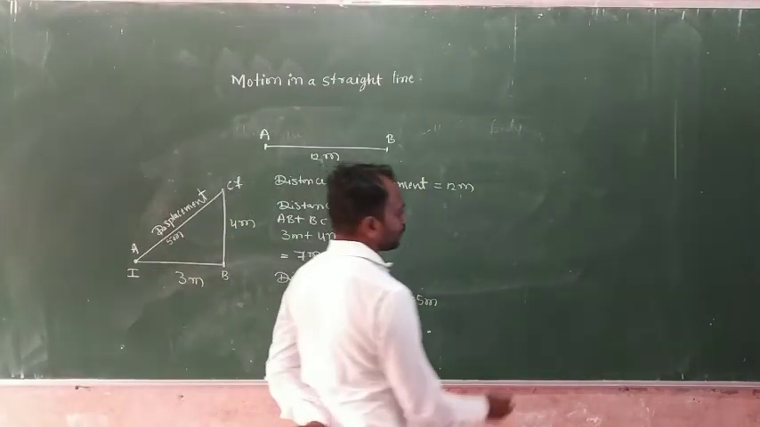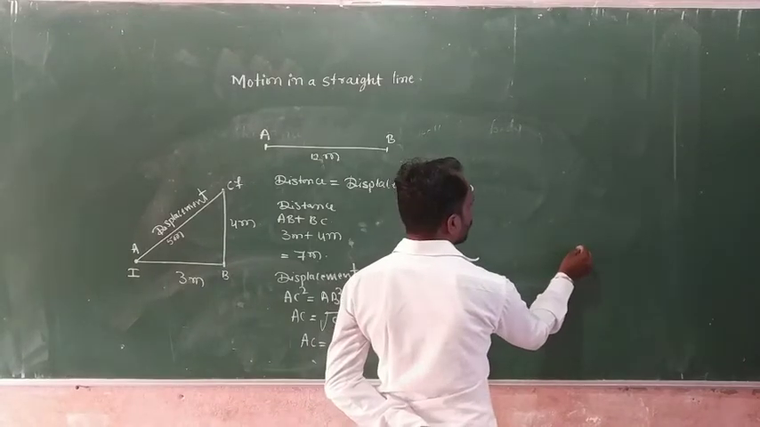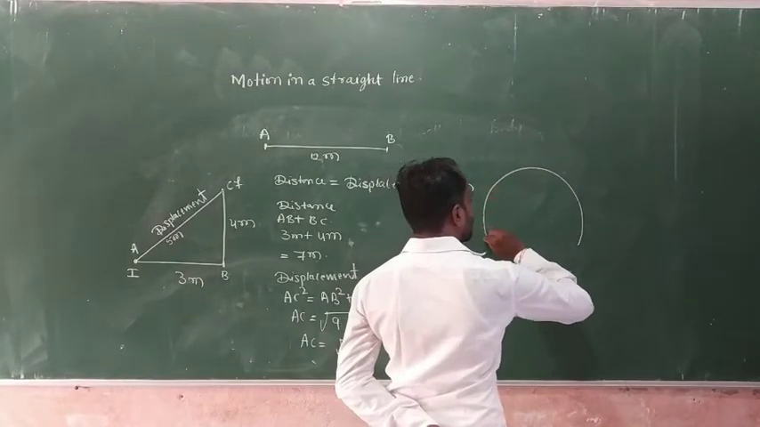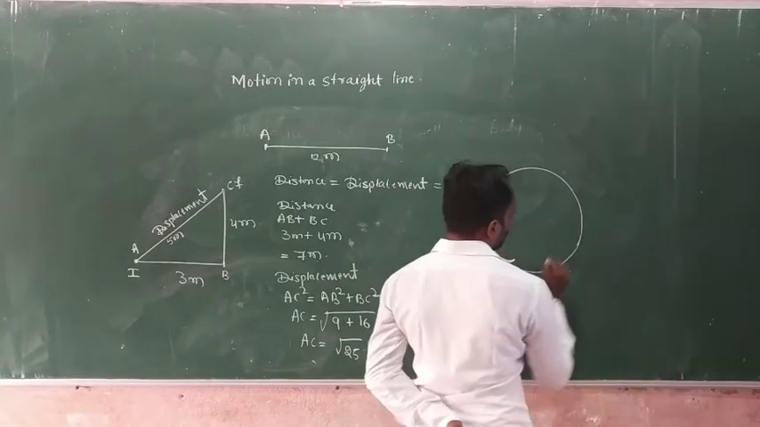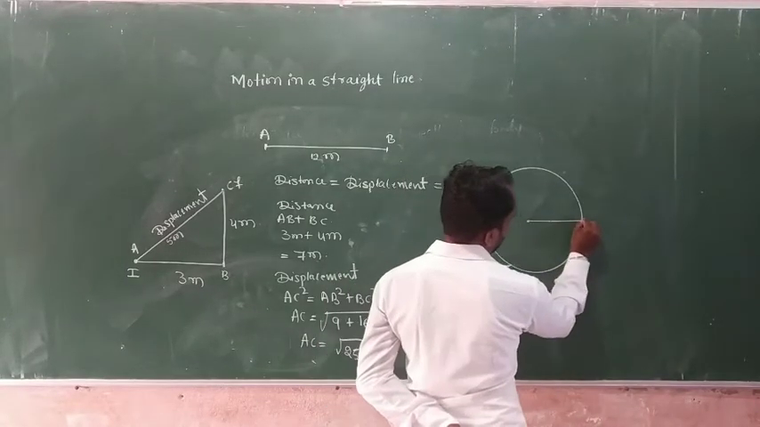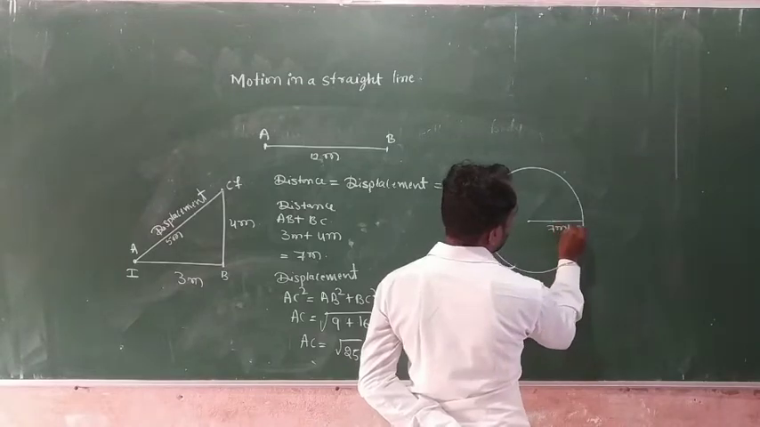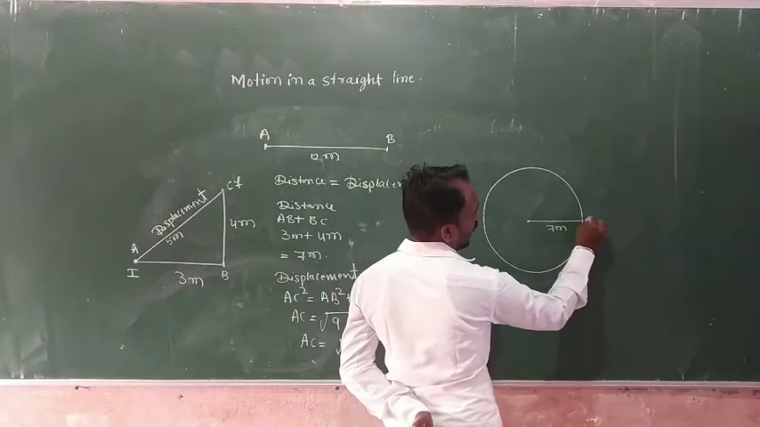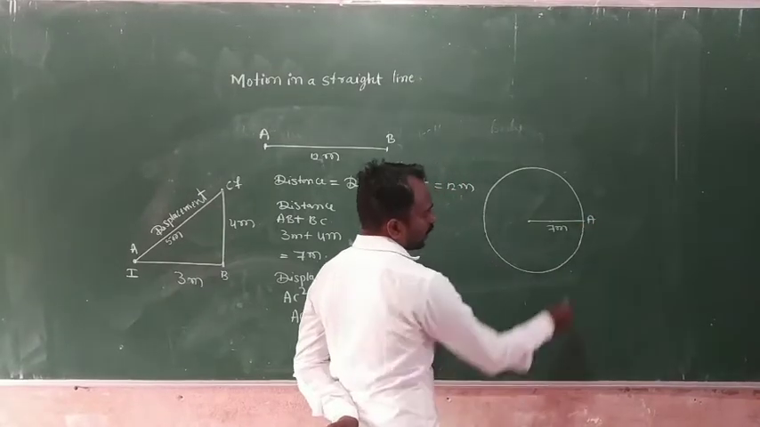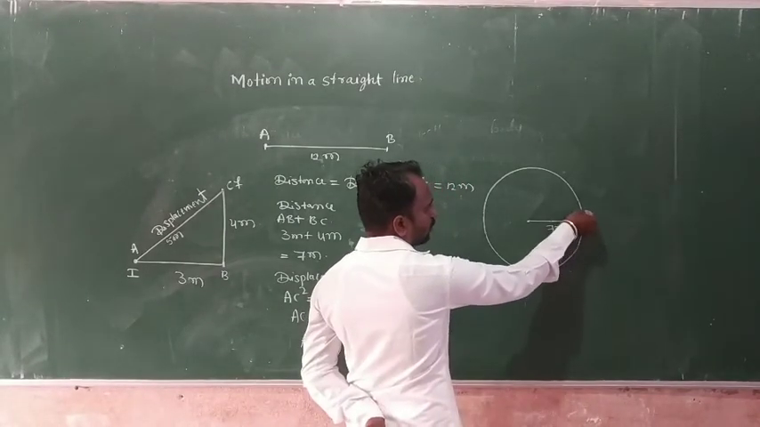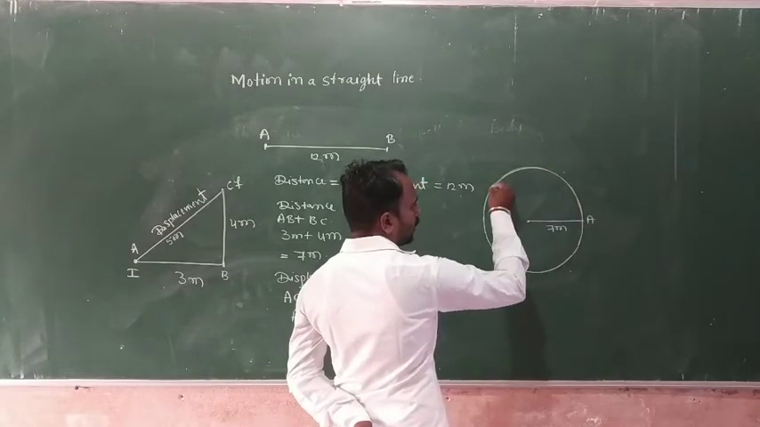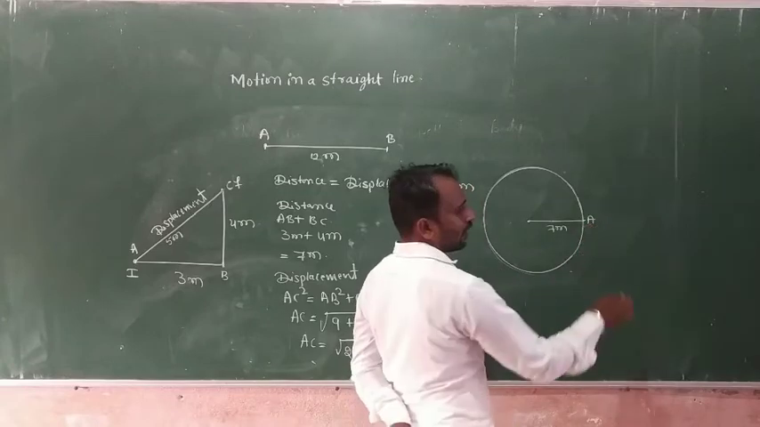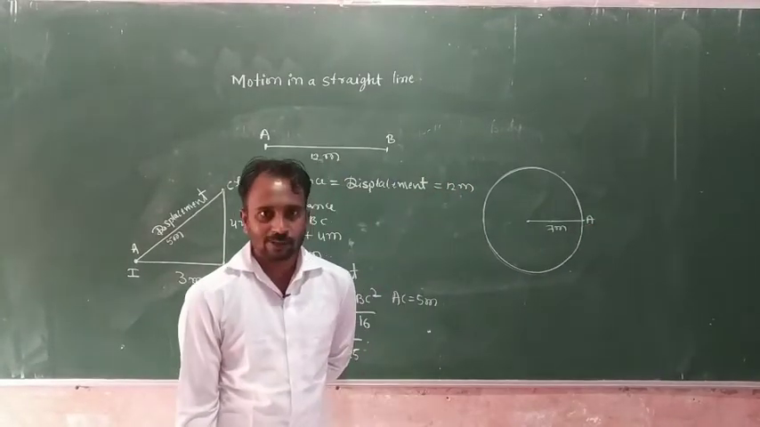Another example. Suppose here an object covers one complete circle and its radius is 7 meter. Suppose here we consider that A is the initial position. The object covers one complete circle, and this A we also consider as the final position.